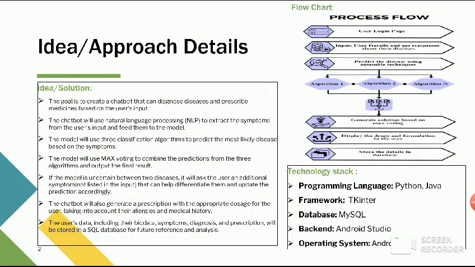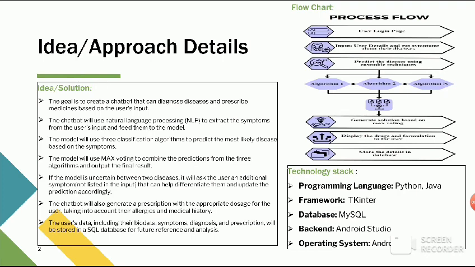We are going to create a chatbot. This chatbot accepts input from the user. We will make use of natural language processing to segregate the symptoms. Modules like spaCy will be used for this purpose. Then the symptoms are used in the model to predict the disease. The prescription with dosage is prepared based on the disease, keeping in mind the allergies of every user.